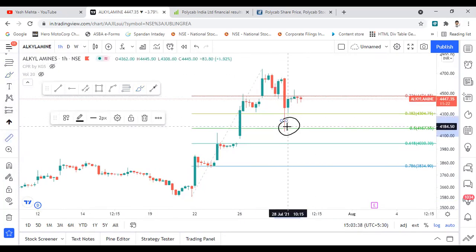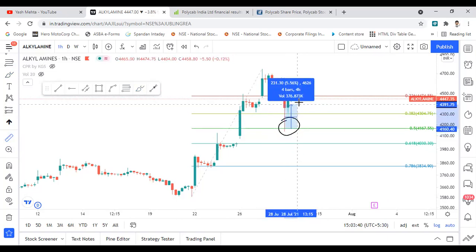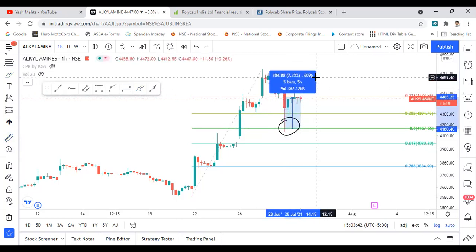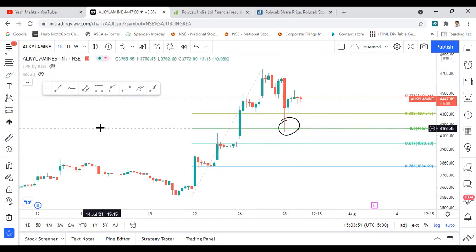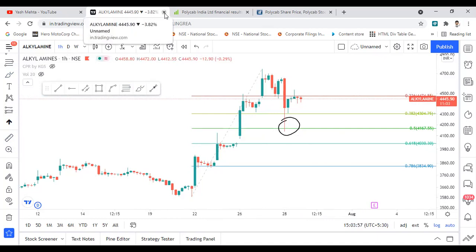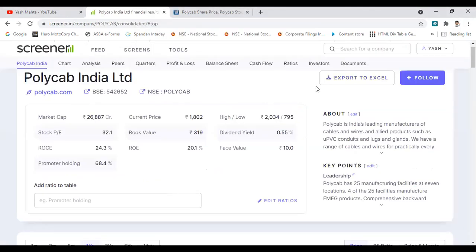So after this small correction, if one would have bought at this current price, then one would be in a profit of around 7% in this stock in just intraday. So this is how Fibonacci retracement works in particular stocks, and a trader can definitely use this in their short-term or positional trading. So this is all about the technical analysis of Polycab.